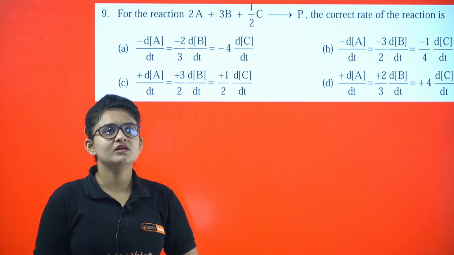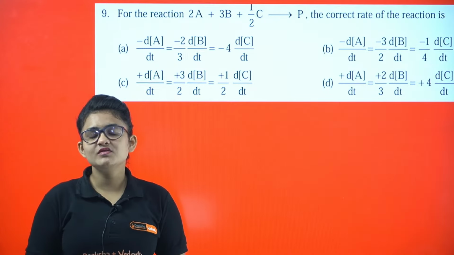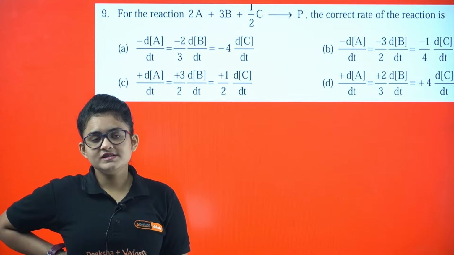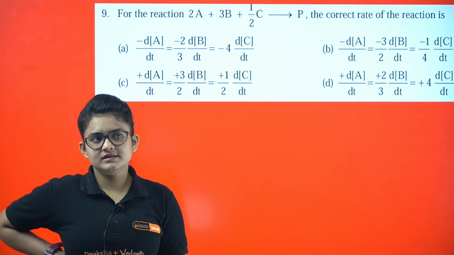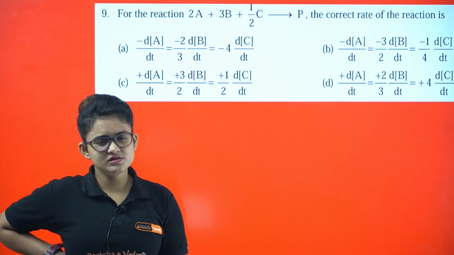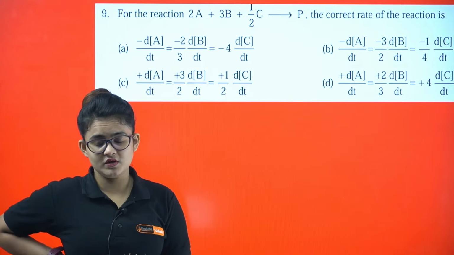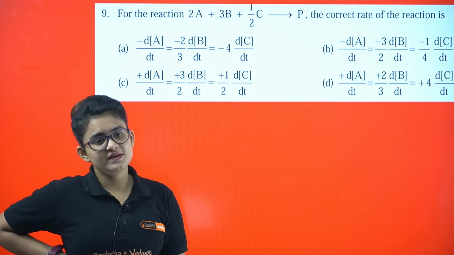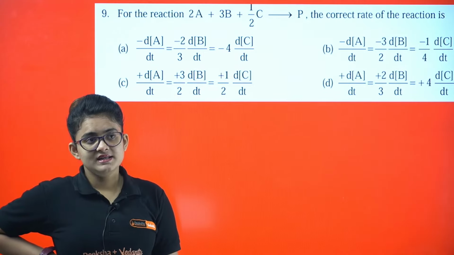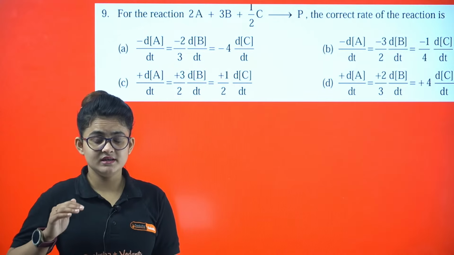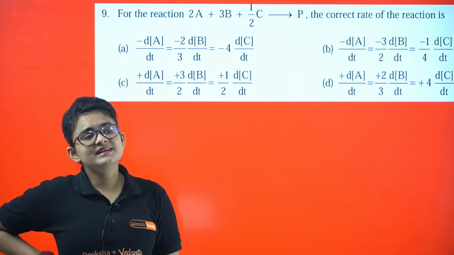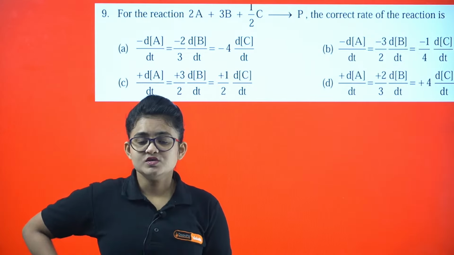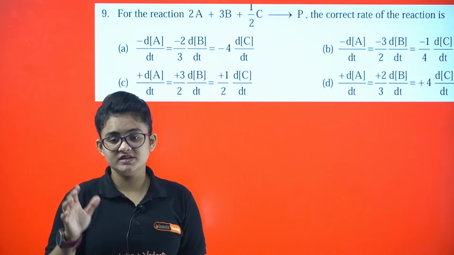Whenever it's a matter of electrochemistry, let me tell you, you have to study a very selective portion. From the beginning, you can start with Faraday's first law and second law. You can get direct theoretical questions. Batteries, primary battery, secondary battery, those types of questions you can get. Fuel cell you can get, corrosion you can get. These are the theoretical, basic questions I'm telling, and they are not difficult. Whenever it comes to the numerical part, definitely focus on the Nernst equation. Majorly, most of the time the questions come from the Nernst equation.